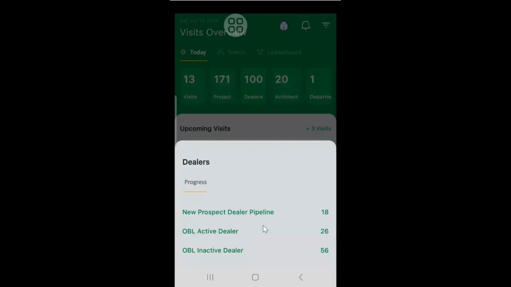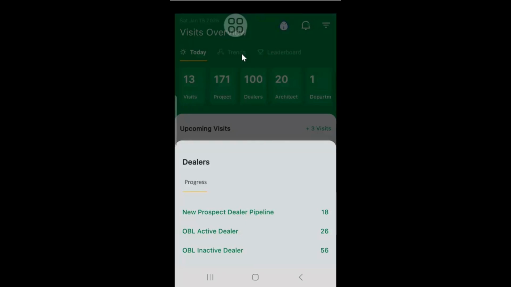Okay. This was the reason we were asked to hide this, because there were many data mismatches which we found. Later on we came to know that, for example, dealer type initially got changed from OBL dealer to ERP dealer.